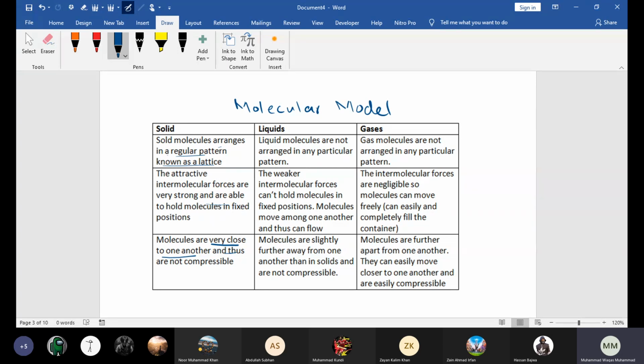In solid, the molecules are tightly packed together in regular rows, and this regular pattern is called lattice. And beta, the forces of attraction between the molecules are very strong.